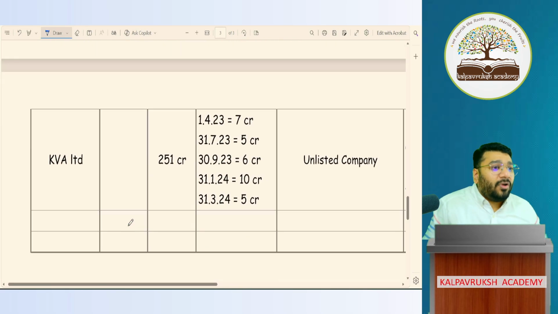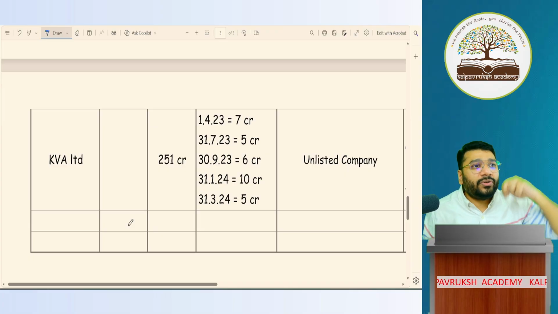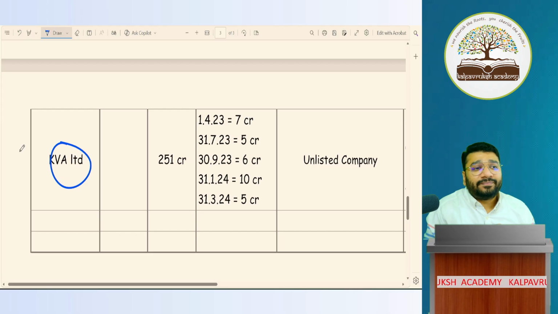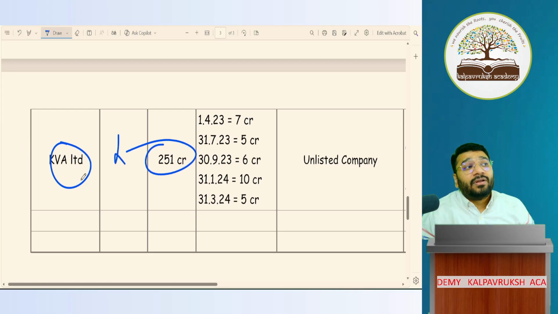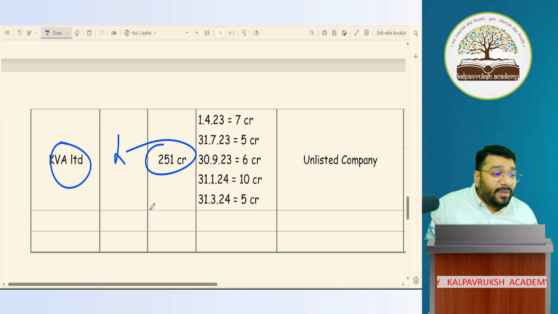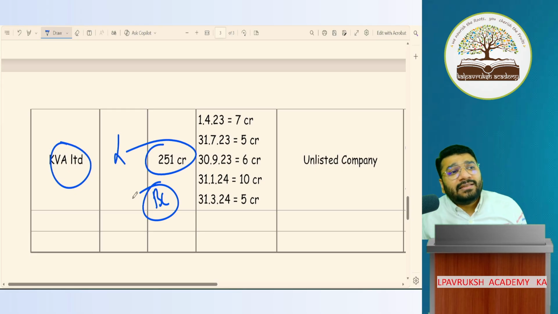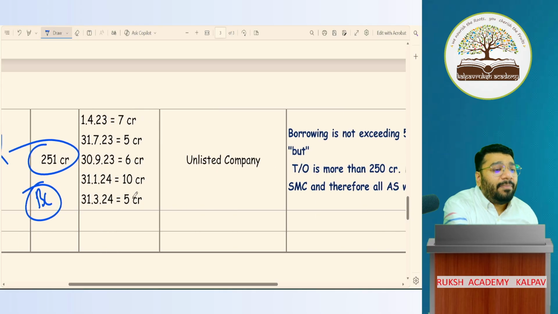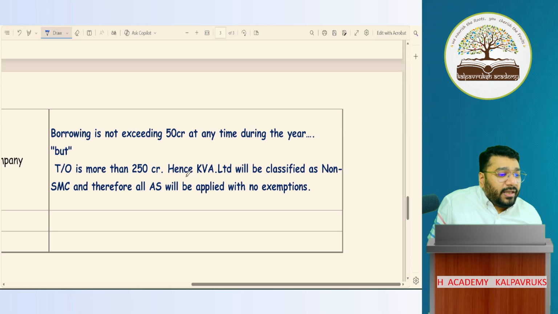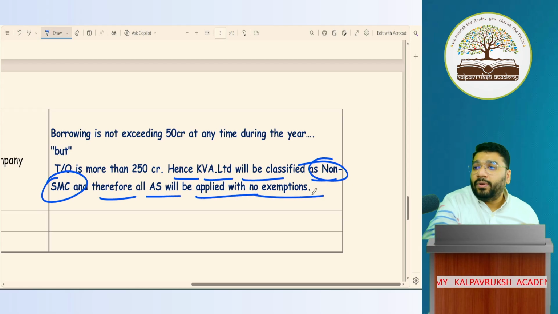Last question of this question. Then two more questions we have. KVA Limited. Net worth not given. Turnover 251 crore. Turnover crossed 250 crore. It becomes a big company. Will I see anything else? No. So it is a big company, non-SMC. Hence, KVA is classified as a non-SMC, big company. Therefore, all AS is applied with no exemptions.